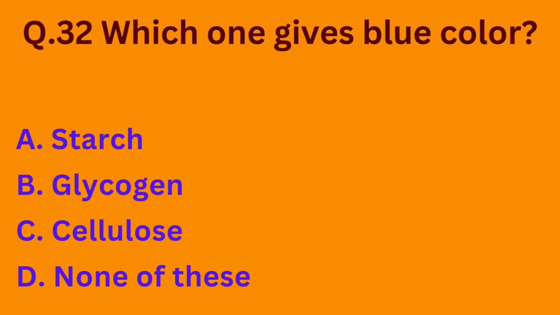Question number 32. Which one gives blue color? Option A starch, option B glycogen, option C cellulose, option D none of these. So basically starch has the blue color. The correct option is option A.